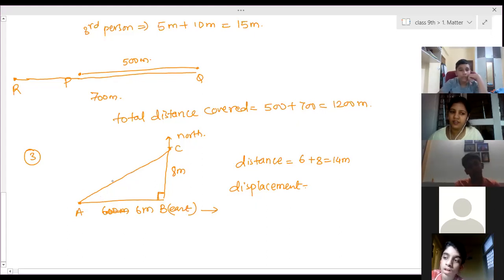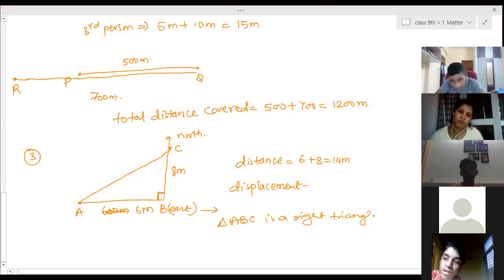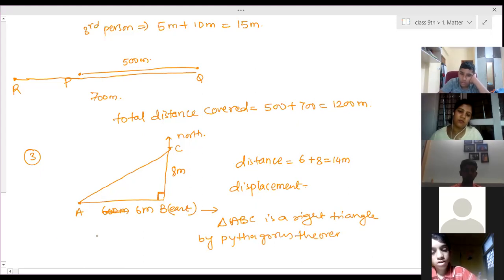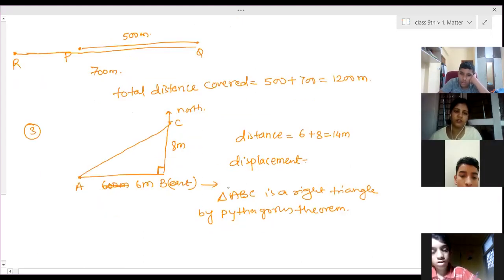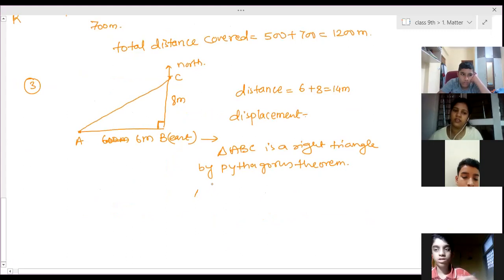In a right triangle, we have to calculate the distance AC. So triangle ABC is a right triangle, therefore, by using the Pythagoras theorem, AC square is equal to AB square plus BC square.